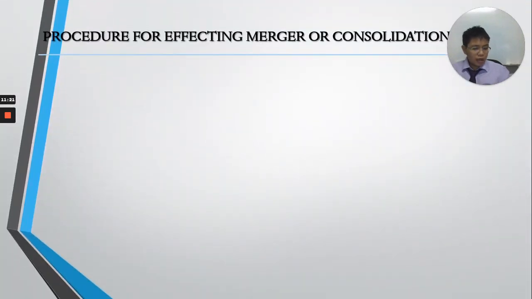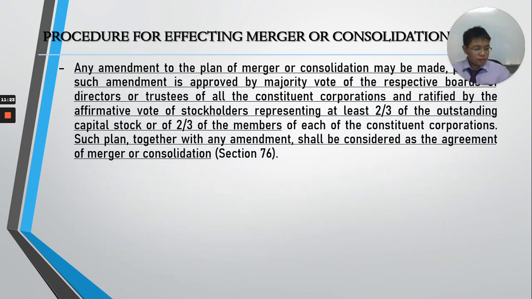Remember, any amendment to the plan of merger or consolidation may be made, but again, if there is an amendment, it must be approved by majority BOD or majority BOT of both constituent corporations, and ratified by 2/3 OCS or 2/3 of the members, again, of each constituent corporation.